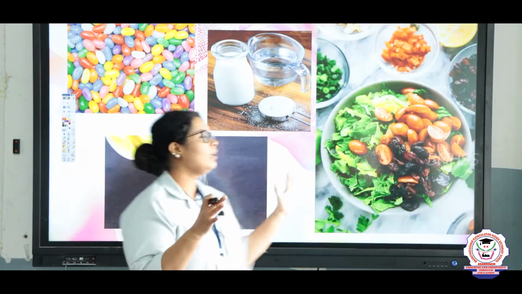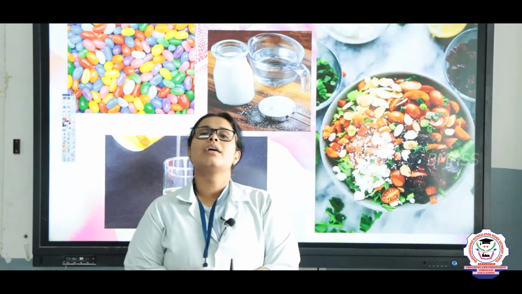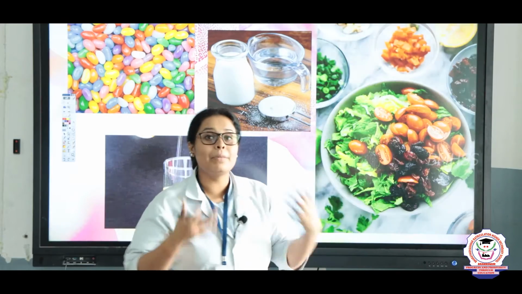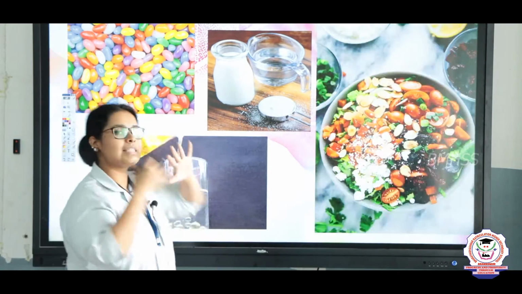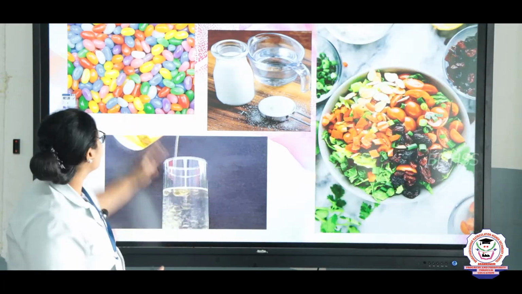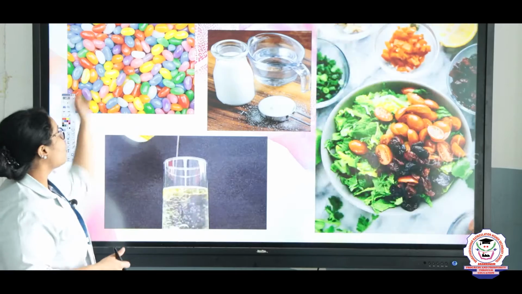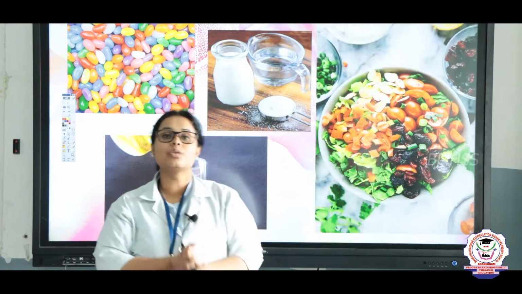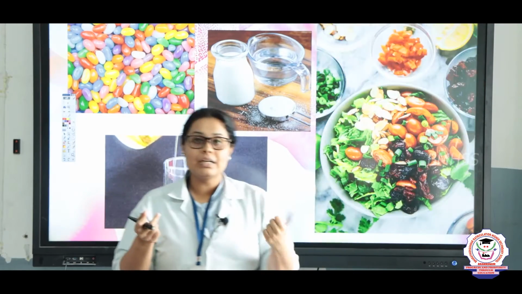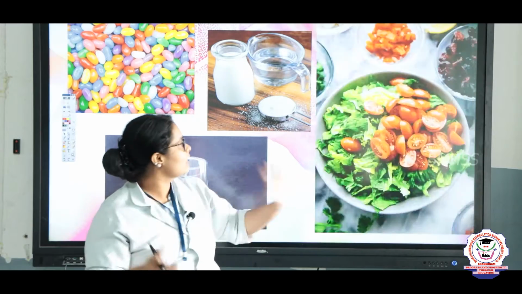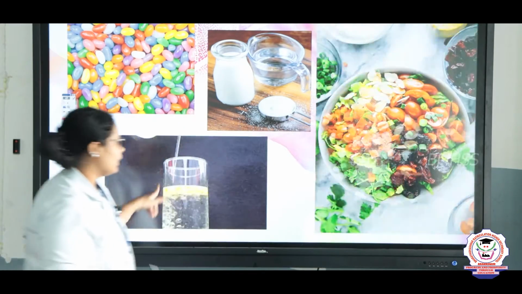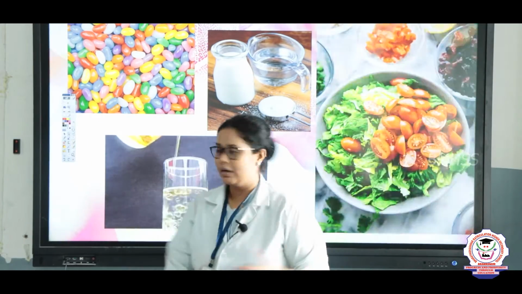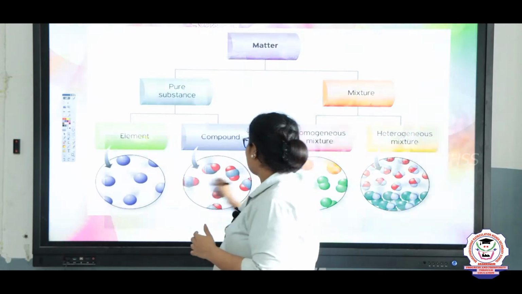So children, generally what are these things known as? Can anyone tell me that? Yes, these are mixtures. A mixture can be of the same type or of different types. So first here you can see that there is a mixture of colors, right? Same way here there is water and milk, and when you mix them together it will look like only milk, but it is a mixture of water and milk. Same way salad is a mixture, and finally oil and water is a mixture. So today we are going to see about the mixture, right? So let's see what exactly a mixture is.